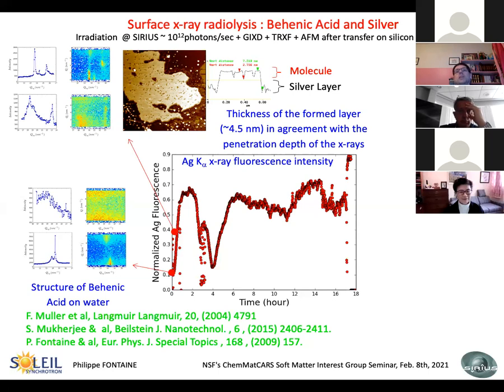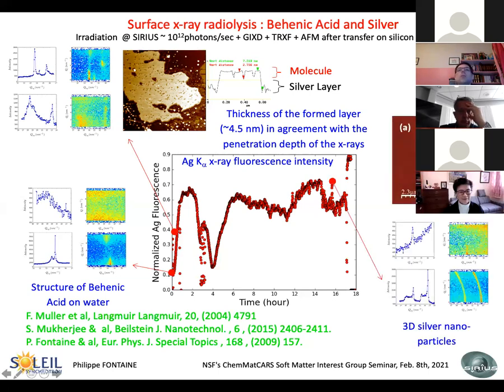If you go further, if you continue to irradiate, you have this strange behavior of the fluorescence, but it's mainly rather flat, so you don't see any more evolution. But in the diffraction spectrum, things are changing. We had a 2D oriented system first, and then now you have beautiful rings of diffraction here, meaning that we have formed silver colloids.